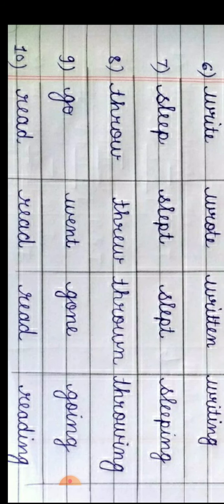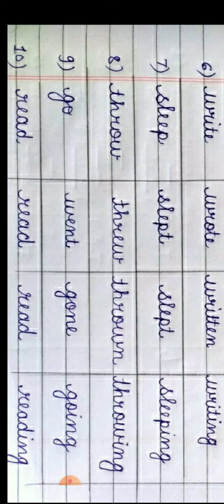Read in Marathi वाचने, in Hindi पढ़ना. So V1 read, V2 read, V3 read, V4 reading. Spellings are the same, but while saying you have to say V2 and V3 as red. Did you understand?